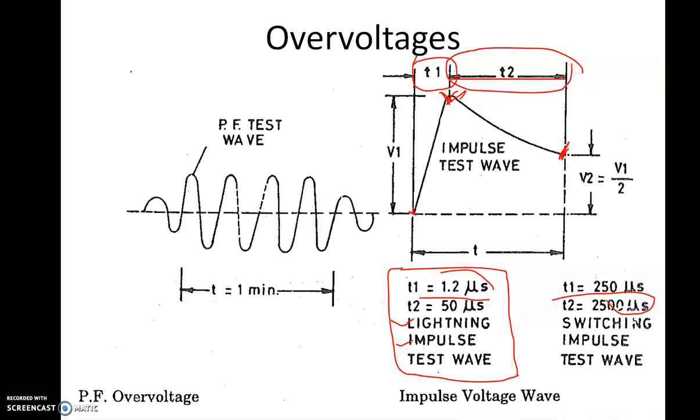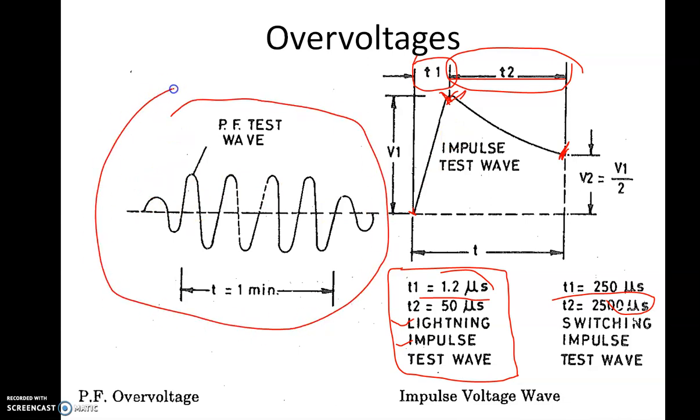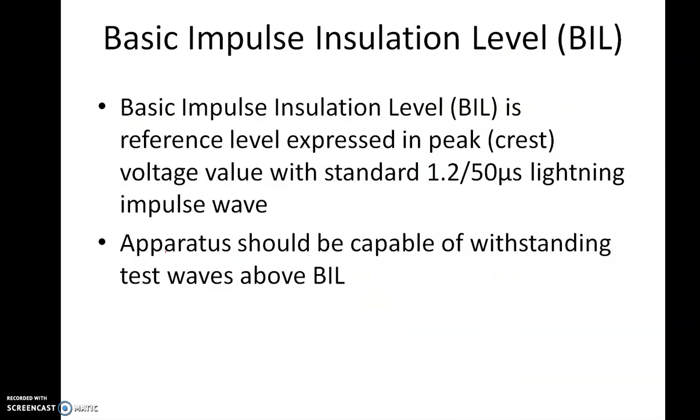So this is called a switching impulse wave. These are the standard waveforms which are used for testing the insulation. Our normal power frequency wave will be of this nature. Around 1 minute. For 1 minute we see how much over voltage goes. Alright, I hope that you understand what kind of different over voltages come in a power system.